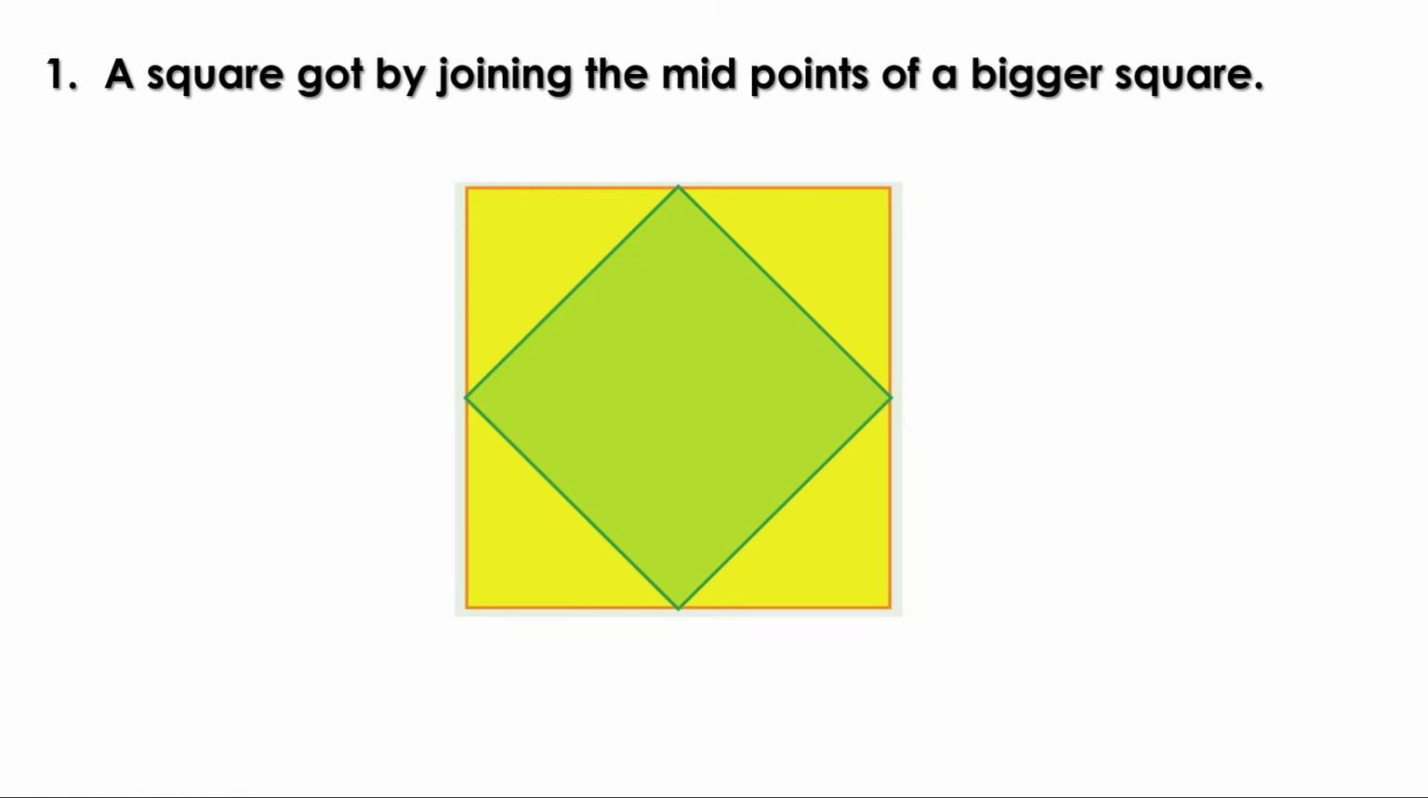For that, we have to find the area of the green square, and also we have to find the area of the yellow square. How can we find the areas of these squares? The measurements are not given. We need not find exact areas. It is enough to get a relation between the areas of these two squares. Let us see how to do it.